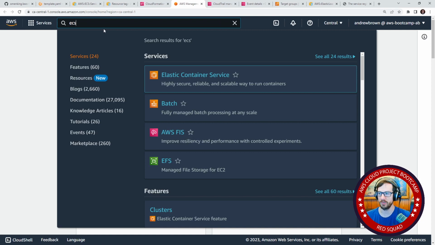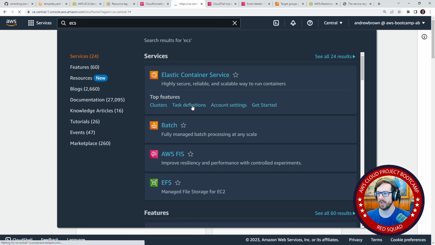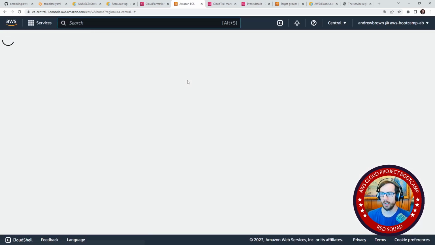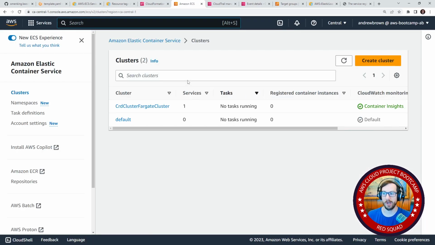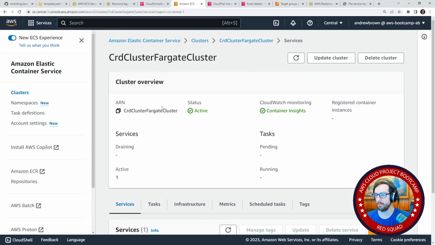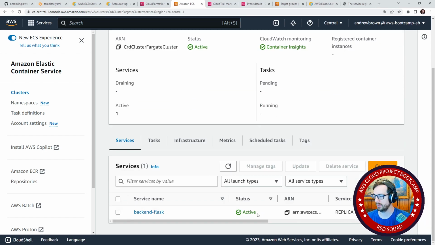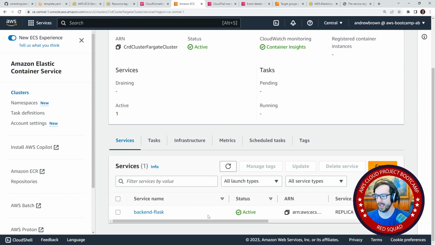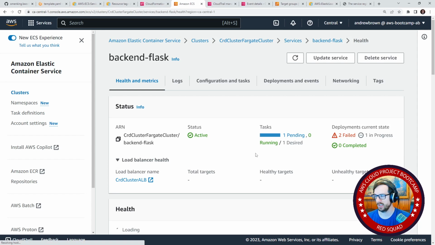Because we are so used to doing it that way, I do find it quite easy to work with the bash scripts. But at the end of the day, it does create a CloudFormation template, so it is being managed. So it's really up to us whether we want to create that file manually for CloudFormation or use that. Anyway, I'd love to hear the opinions of boot campers, what they prefer, which is the bash scripts for that. But it's either or that you can do.